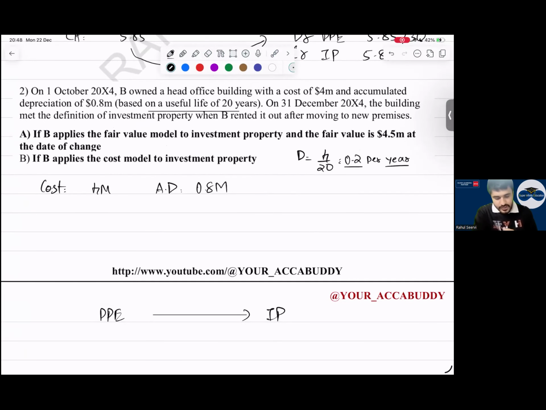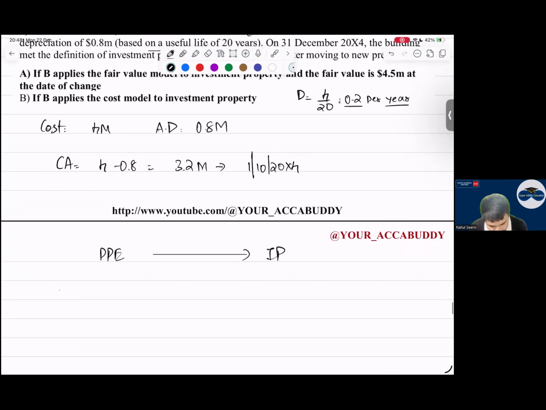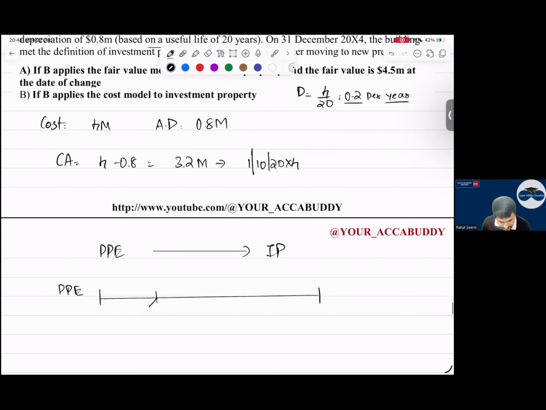Everyone, listen. Now say me this value, the carrying amount which we are getting, 4 minus 0.8, that is 3.2. This 3.2 million is the carrying amount on what date? 1st October 2004. But on what date am I transferring this? सर आप 31st December को कर रहे हो. तो 3 months का depreciation देंगे. My carrying amount कितना है? 3.2 sir. But on what date are we transferring?